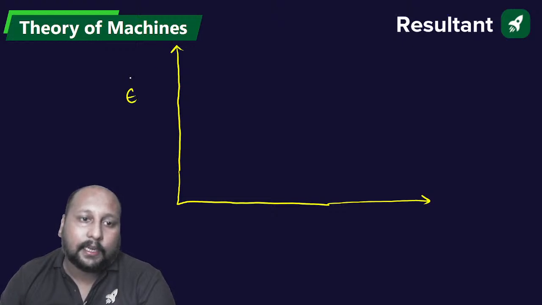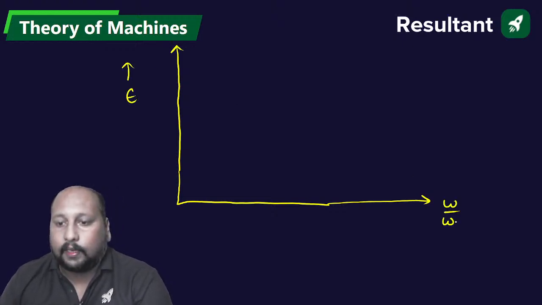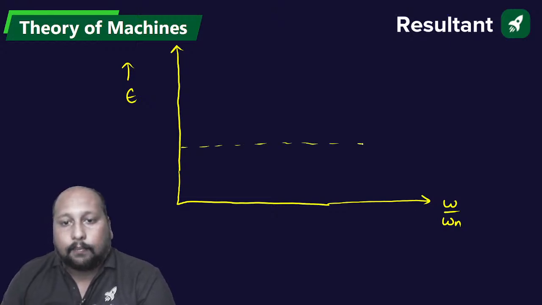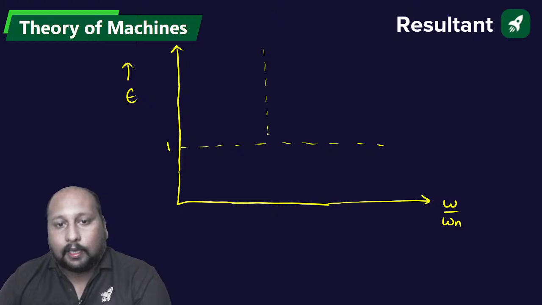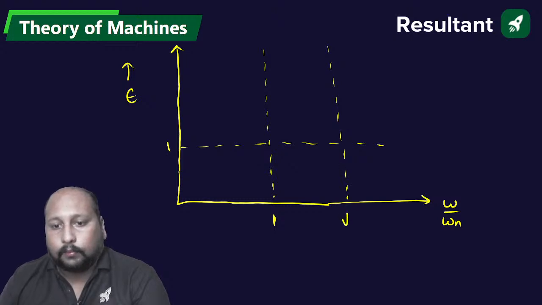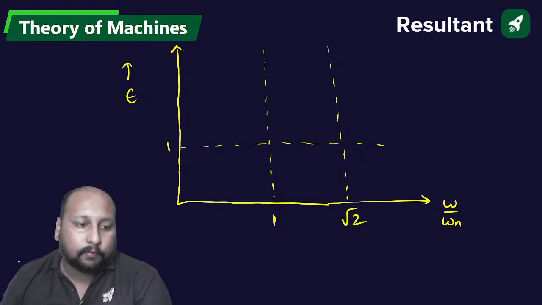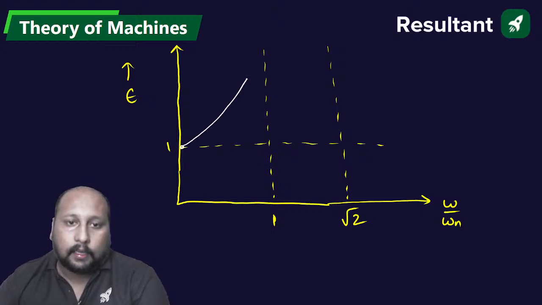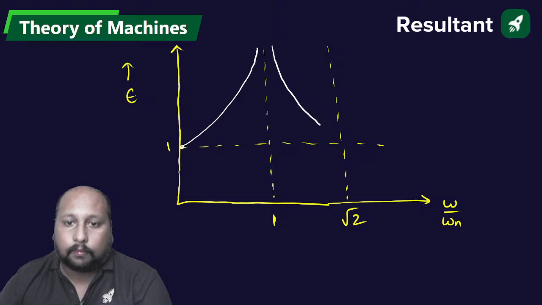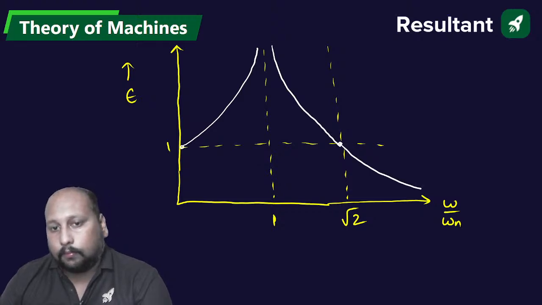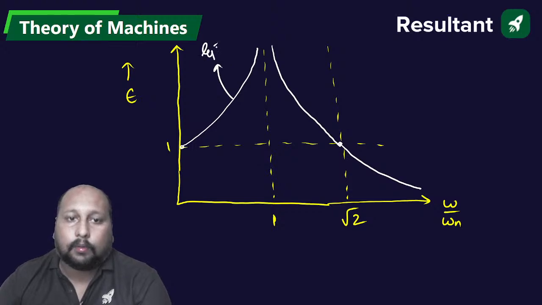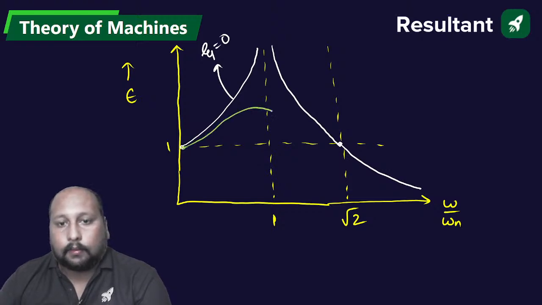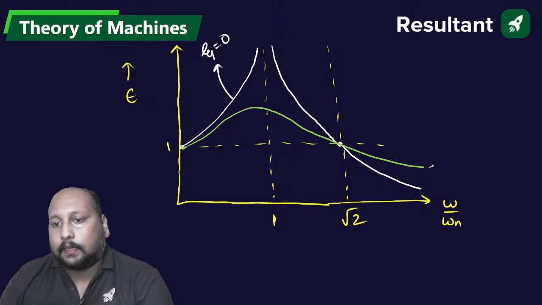This is the transmissibility ratio on the y-axis, and omega by omega n on the x-axis. This is the value 1, where omega by omega n is equal to 1, that is the resonance condition. This is root 2. If you try to plot the graph, it was something like this. This is zeta equal to 0. If you try to draw other values also, let's say this is zeta equal to 0.8.